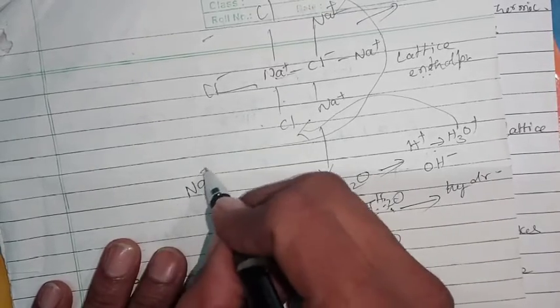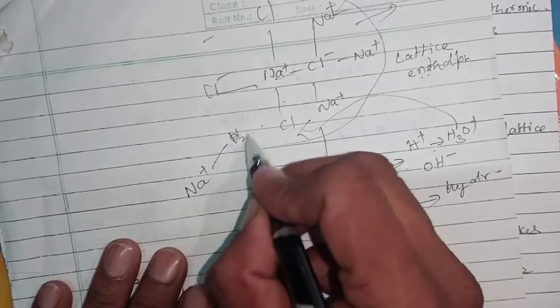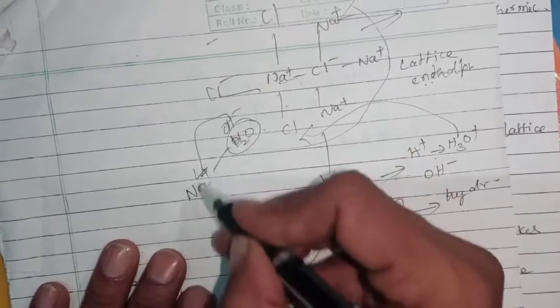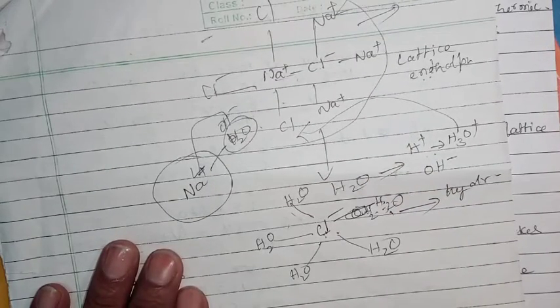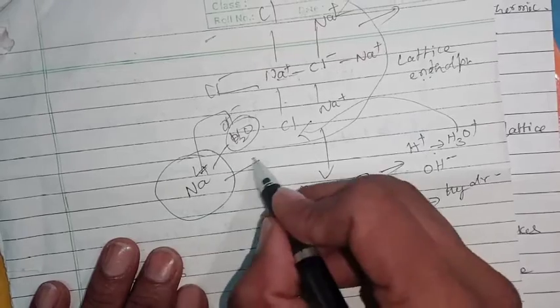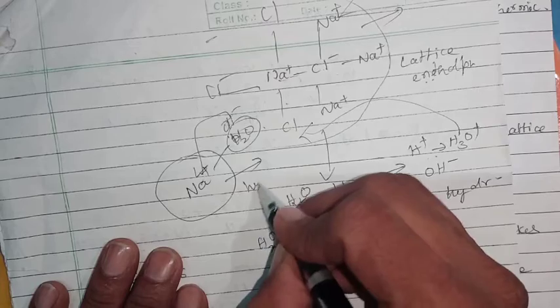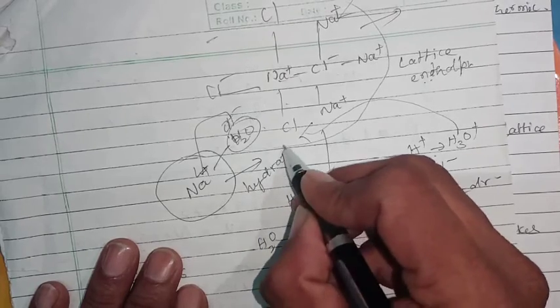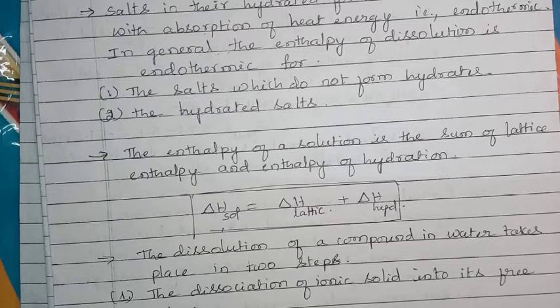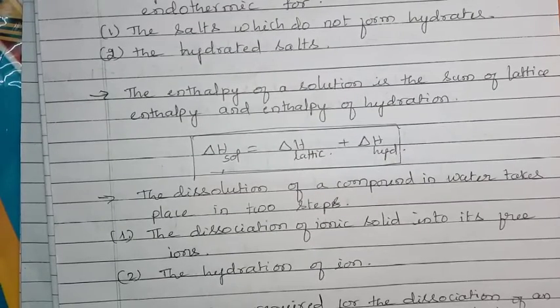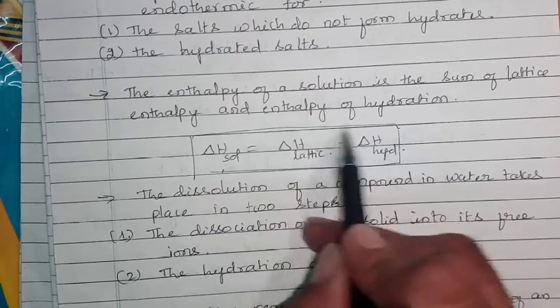Each Na+ ion is surrounded by water molecules, whose negative polarity is going to surround this Na+. So this energy is nothing but hydration energy. Whenever water makes weak bonds with Na+ ions or Cl- ions, or in general ions, energy is released.